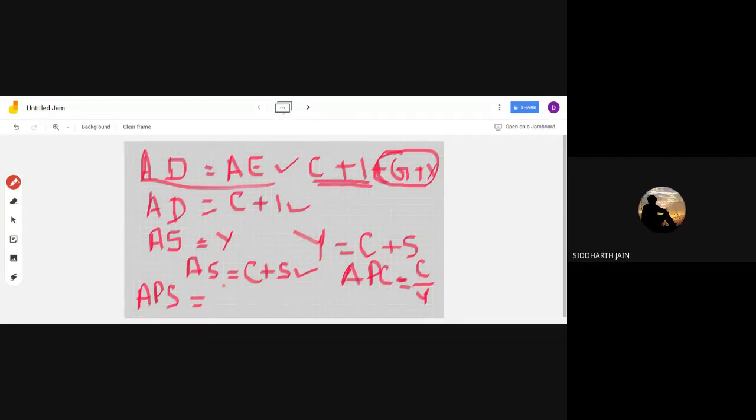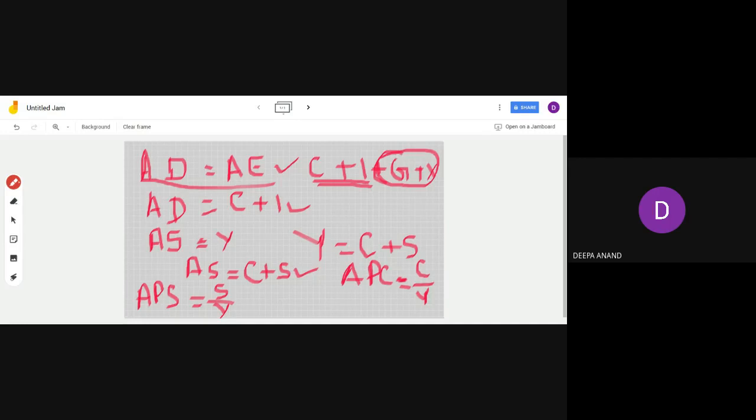Ma'am, S upon Y. Yes, without thinking, you have to. It is based on income. There is no second thought for that. The base should be on income. APS means how much of your income you have saved, and APC means how much of your income you have consumed. So APS is equal to S upon Y, and this is C upon Y. Y is the national income.